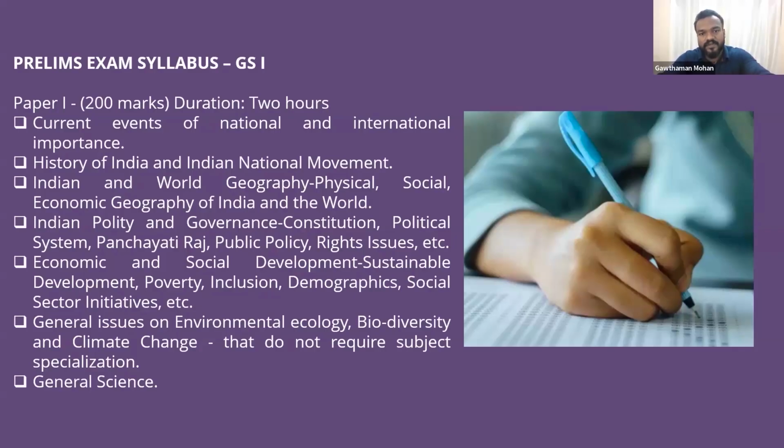Then comes general science also. General science, which includes the science and technology that I was saying. What are the important events that are happening, scientific events that are happening in our present circumstances, and also the class 6 to class 10 NCERT basic science is also necessary. But usually in examination, they won't go into that much details of this general science. Maximum you can expect 2 to 3 questions only. We are having 100 questions, and out of that 2 to 3 questions only be there.